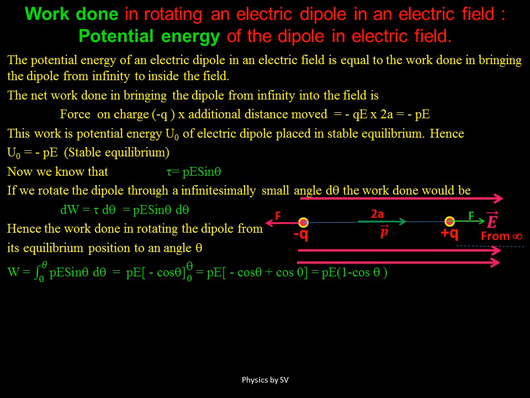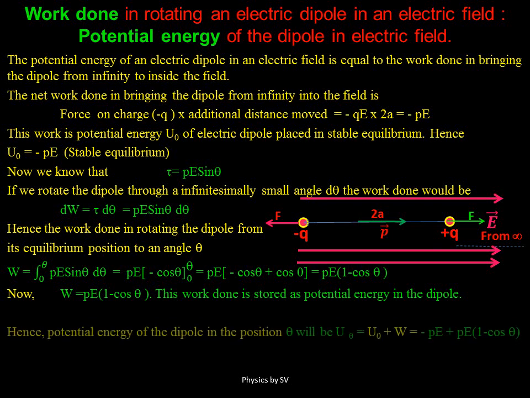So W is equal to the total work done in rotating the dipole from 0 to theta, and hence it will be obtained by integrating dW's. So we would get the work done as PE into 1 minus cos theta. Now this work done is stored as potential energy at an angle theta.